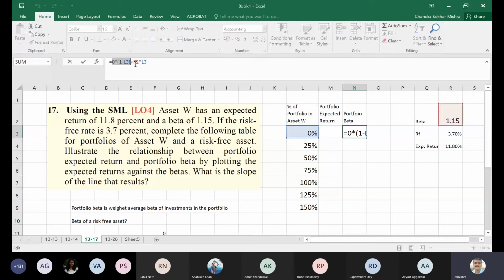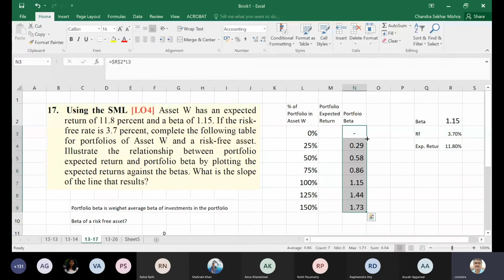So finally what remains is the beta of the particular stock into the weight of the particular stock. So I can generalize here. No need to write it all out, that was just for explanation. If I drag it and freeze this, that is your R2, I get the beta of this one.